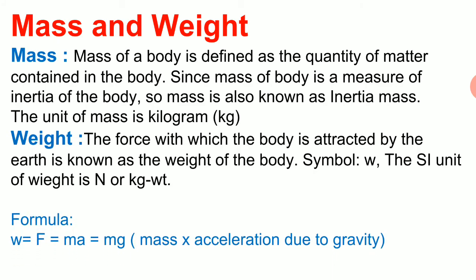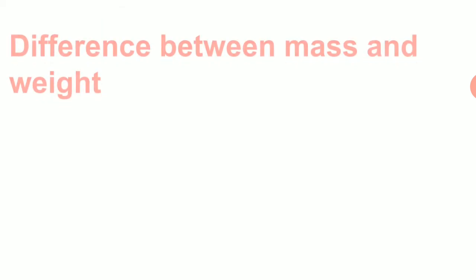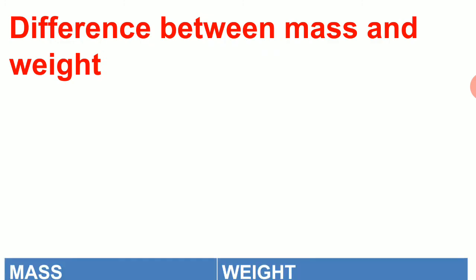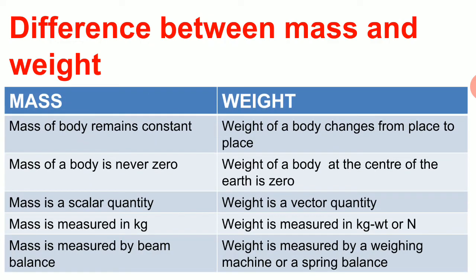As weight is a force, the formula is weight W equals F equals m into a equals m into g, where m is the mass and g is the acceleration due to gravity.